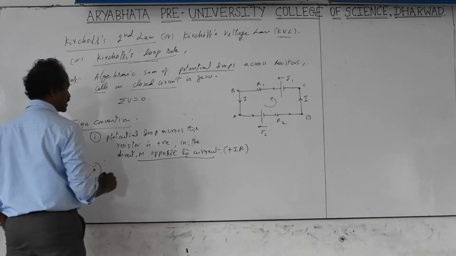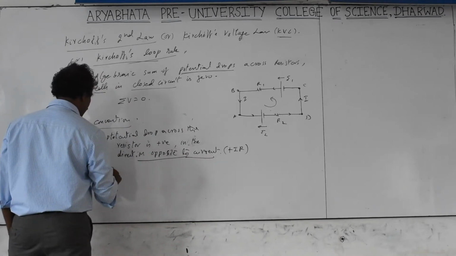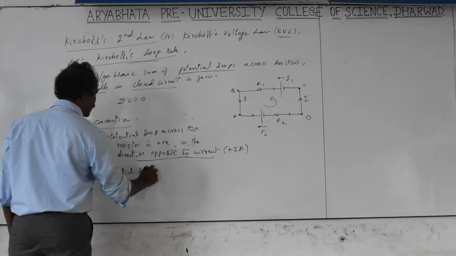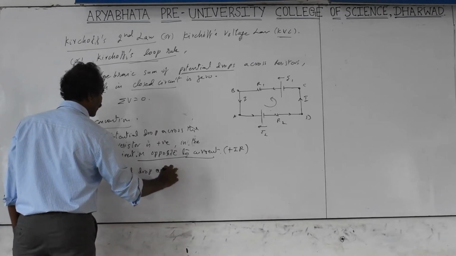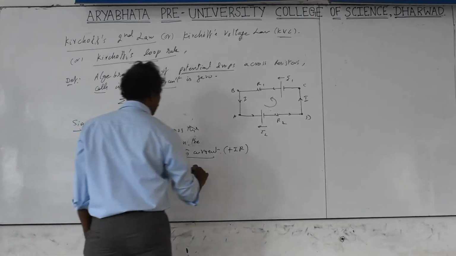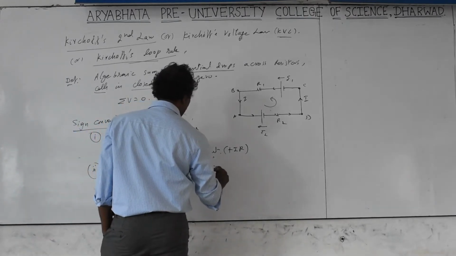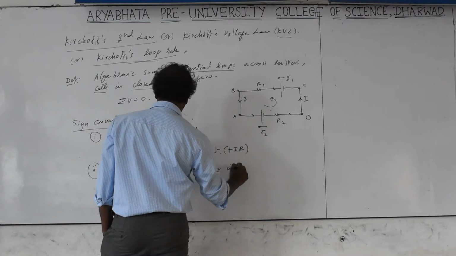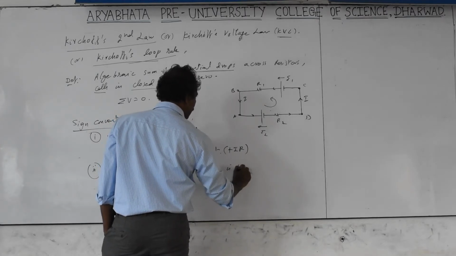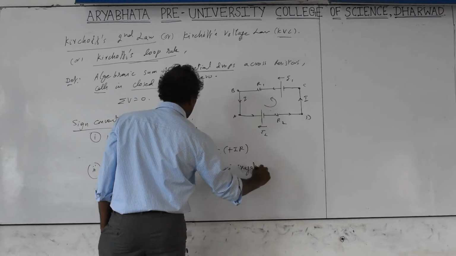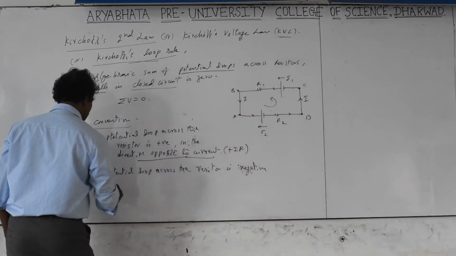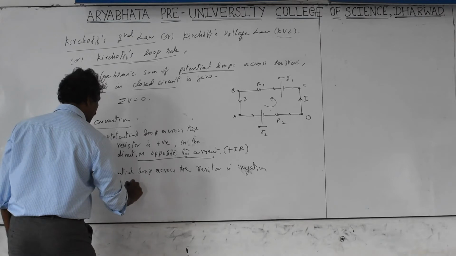Potential drop across the resistor is negative in the direction of current.